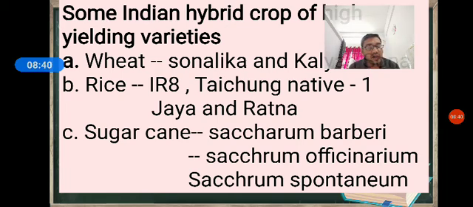The resulting variety combines the desirable qualities of high yield, thick stem, high sugar, and ability to grow in all the sugarcane areas of North India. This is about the sugarcane.